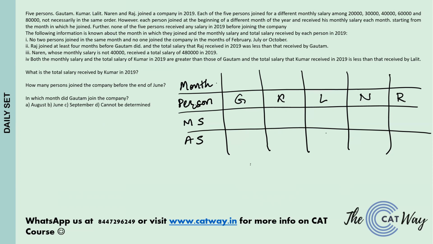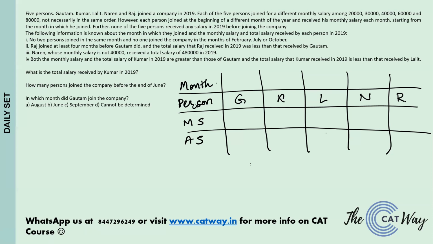Okay, so what we have is that Naren's annual salary is given to us as 4,80,000, and his monthly salary could not have been 40,000. It could not be 30,000 or 20,000 either, because even if he worked for all 12 months, he could not have earned 4,80,000 with 20,000 or 30,000 per month. And he didn't have 40,000 as his salary. So the only two options for him are 60,000 and 80,000.